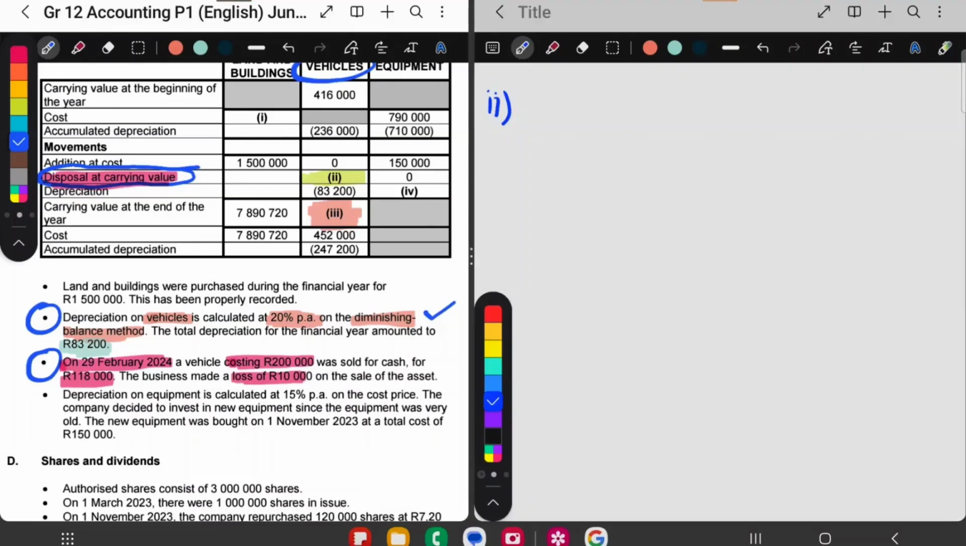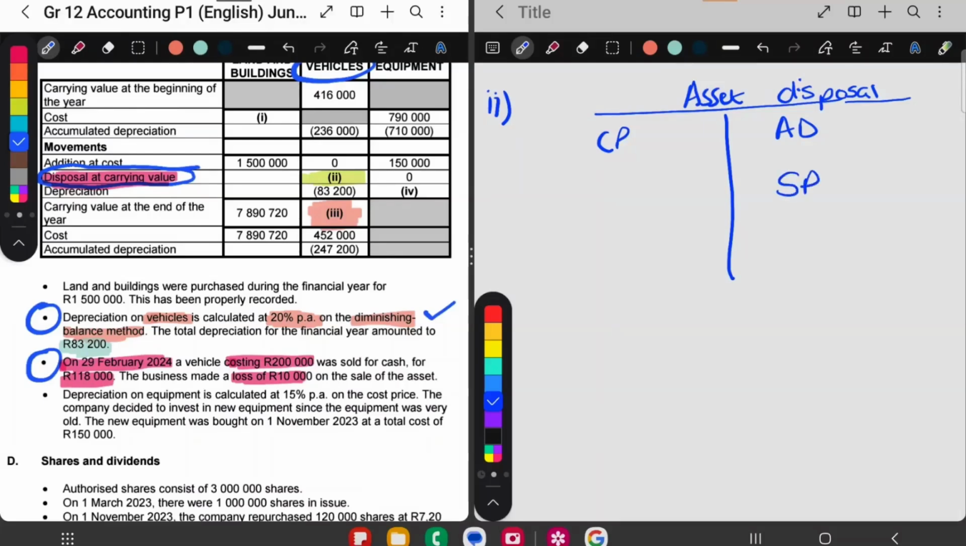Okay, so for disposal at carrying value, we can do an asset disposal T account. Here is normally the cost price of the asset that you're selling. Here is the accumulated depreciation up until the date of sale, and then we have the selling price. If you make a profit, it will go on this side, and if you make a loss, it will go on that side. Now, if we read our adjustment, we see we made a loss. So that is basically the T account.